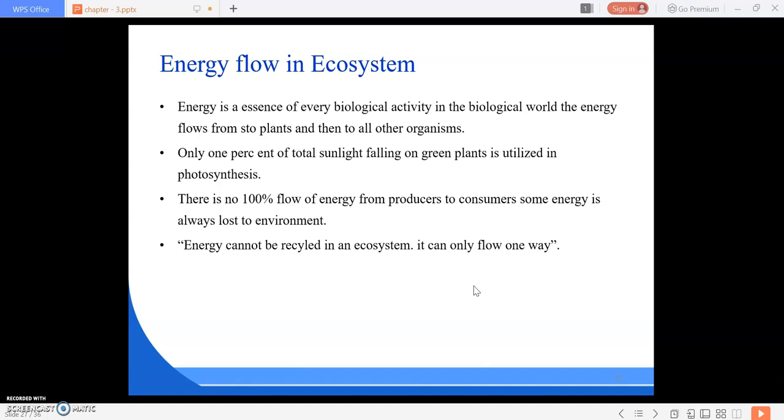Some is always lost to the environment. Because of this, energy cannot be recycled in an ecosystem. It can only flow one way. It cannot be recycled. Okay, it only flows in one way. Okay, understood?